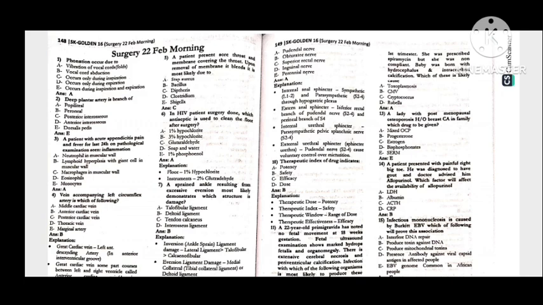4, veins accompanying left circumflex arteries, which of the following, that is beta anterior cardiac vein. Fifth, a patient presented with a sore throat and membrane covering the throat. Upon removal of the membrane it bleeds, so it is most likely diphtheria.